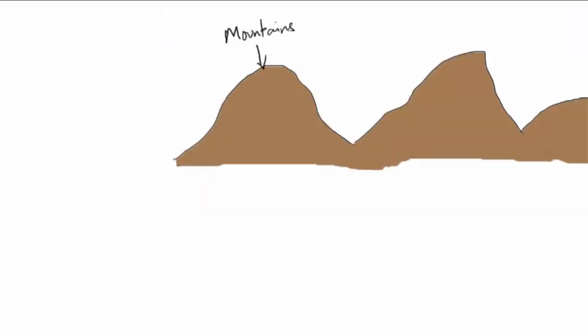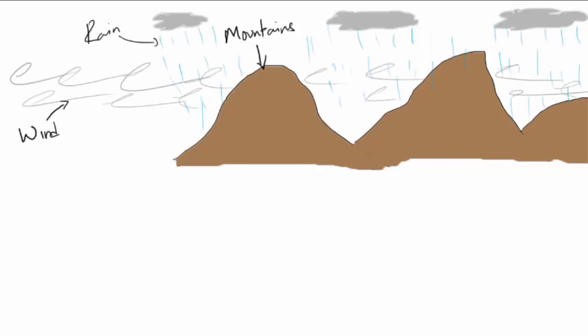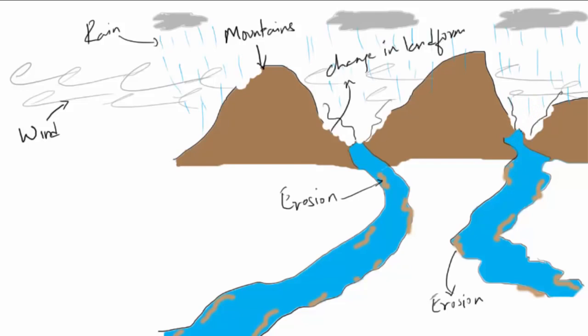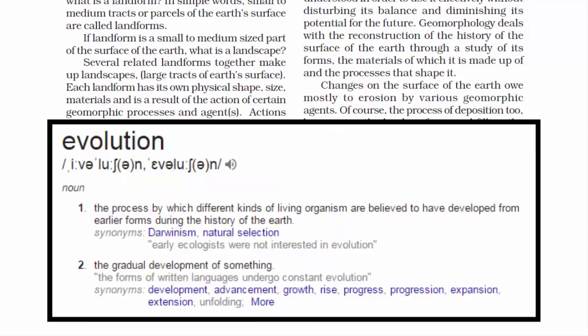Here the geomorphic process that changes the shape of a landform is due to exogenic forces, that is, generated due to the atmosphere and sun. Due to these two forces, endogenic and exogenic, we get to see new modifications in the landforms. And this modification does not take place in a blink of an eye. These take place in stages over a long period of time. We're talking about millions of years, and they go through tremendous development and changes through time. That is the meaning of the word evolution: the stages of transformation of landforms from one form to another after they are formed.